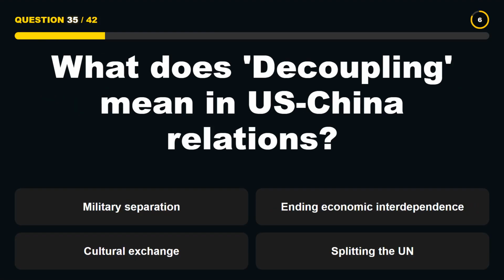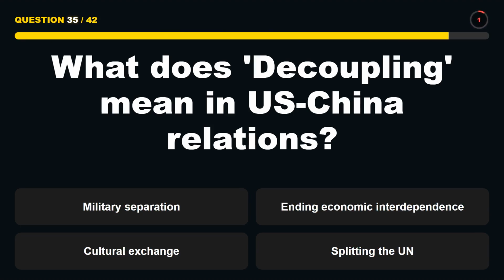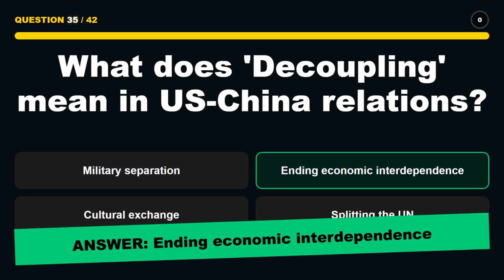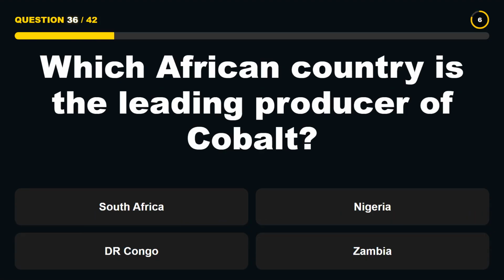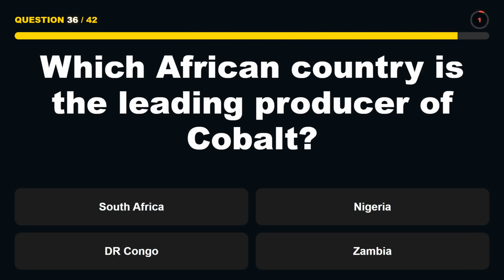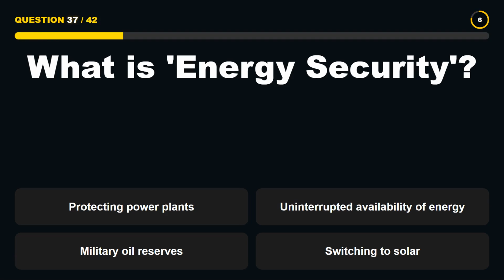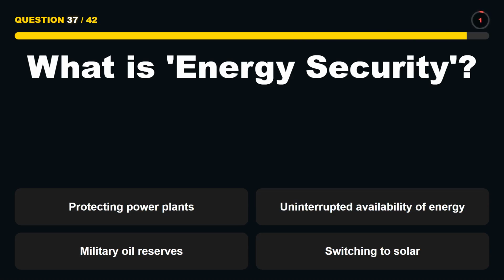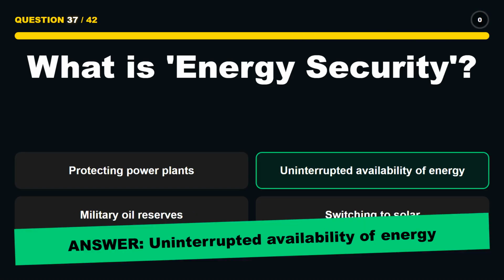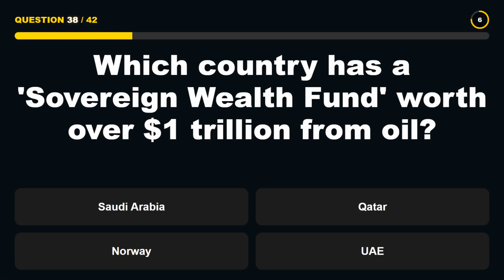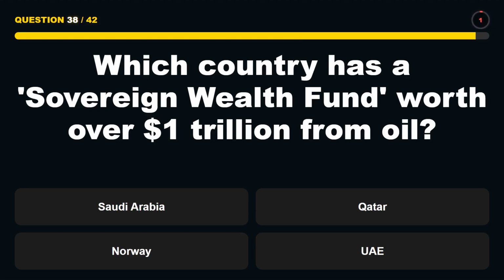What does decoupling mean in US-China relations? Ending economic interdependence. Which African country is the leading producer of cobalt? DR Congo. What is energy security? Uninterrupted availability of energy. Which country has a sovereign wealth fund worth over $1 trillion from oil? Norway.